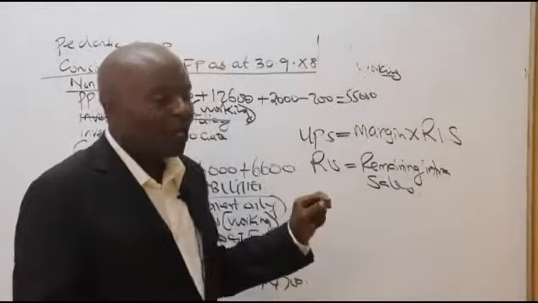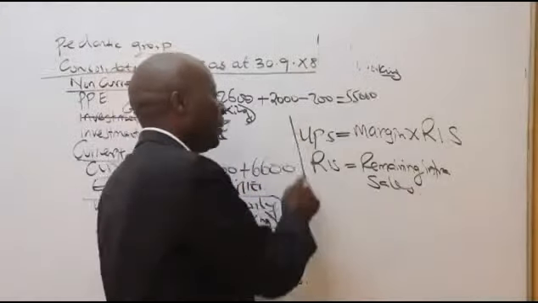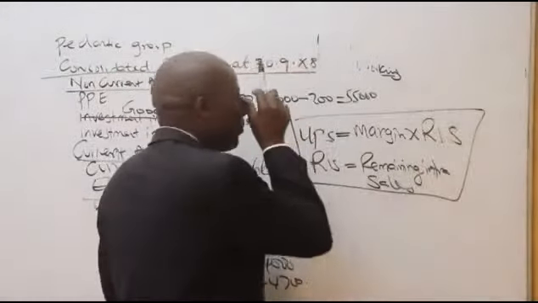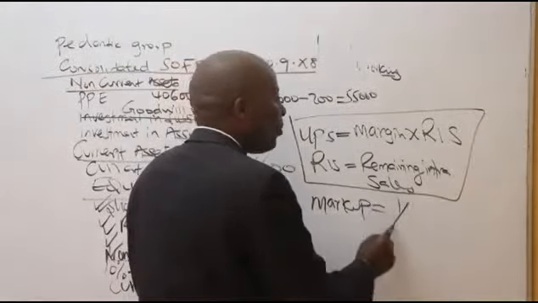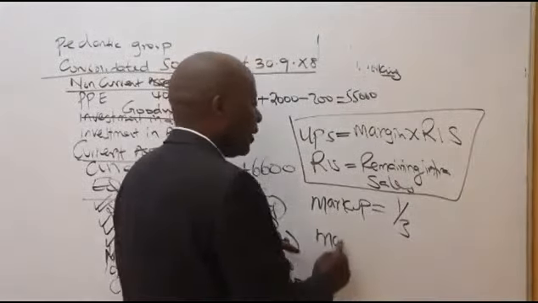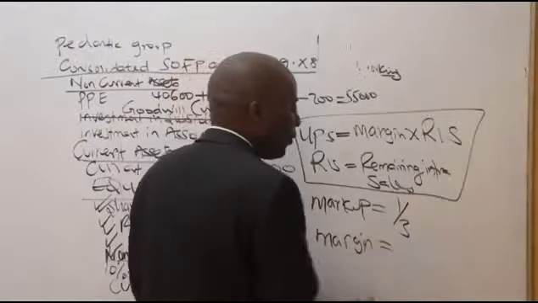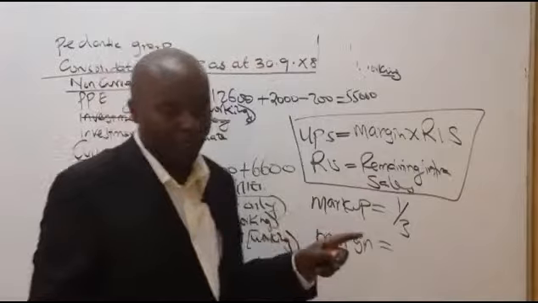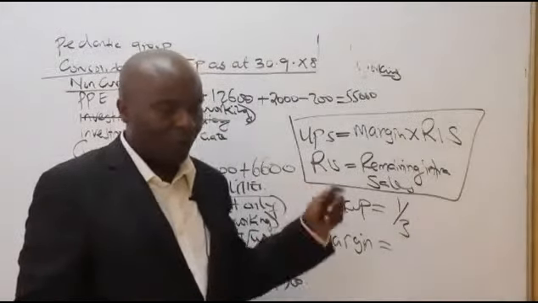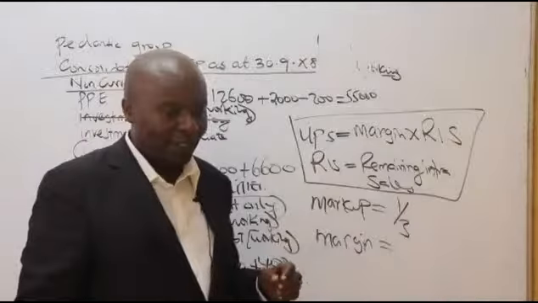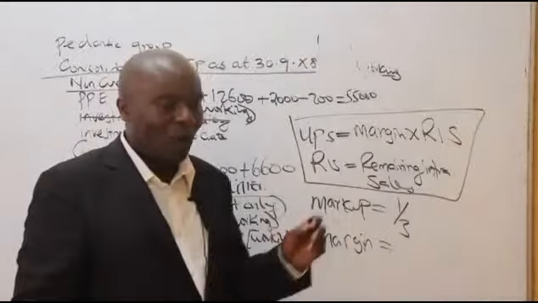Now, ladies and gentlemen, that examiner is very tricky. Instead of giving me the profit margin, he gives me the markup. If he gives me a markup of a third, what will be the margin from your management accounting information? If markup is a third, the profit margin will be a quarter.